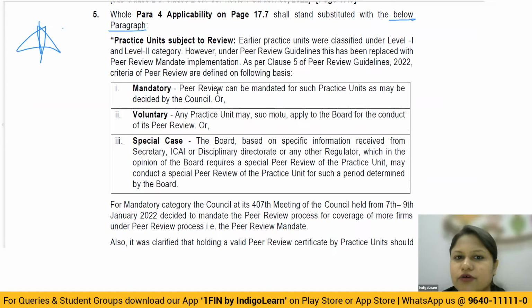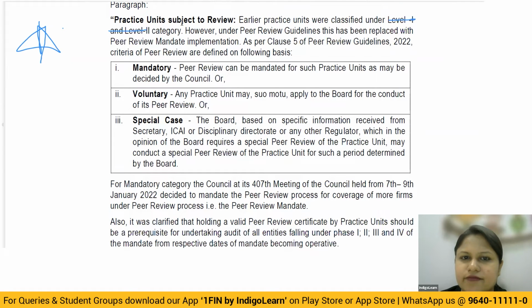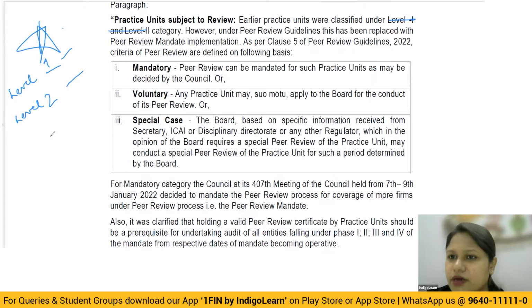Earlier, if you remember, when you studied peer review, you studied level 1 and level 2 practice units. Depending upon which level you fell into, you had to conduct the peer reviews, depending upon the criteria. But this criteria of level 1 and level 2 was very complicated and difficult to remember.